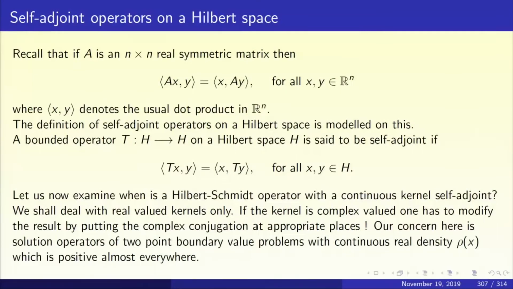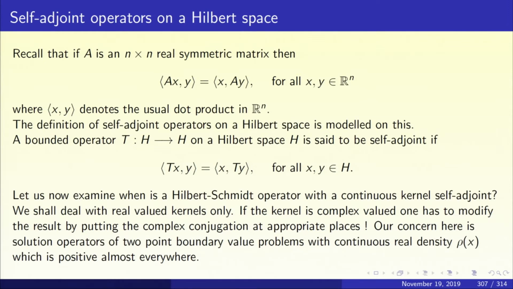Determine the Green's function for the differential equation y double prime plus lambda y equal to f on the closed interval 0 1 with Dirichlet boundary conditions. Now, I kept using the word self-adjoint. What does self-adjointness mean? Now, let us look at this a little closely.